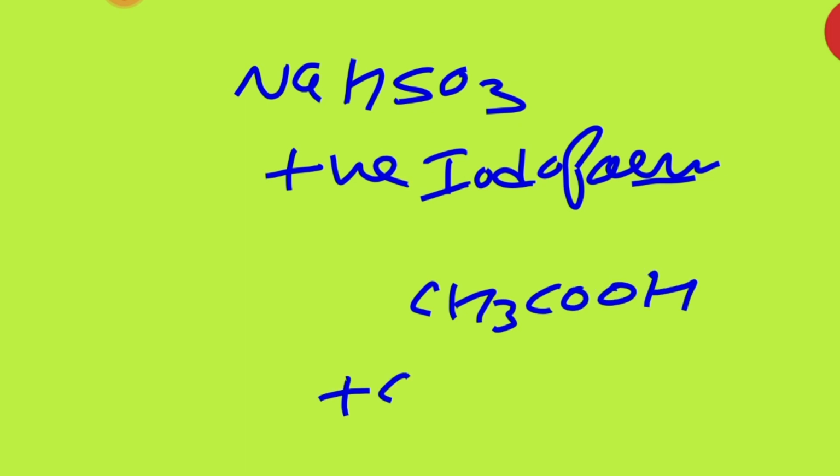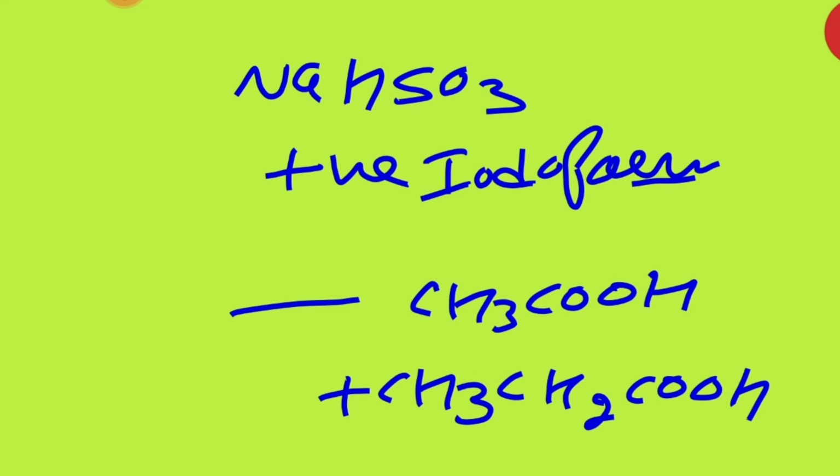See, on vigorous oxidation it will give, they told you, ethanoic acid, CH3COOH, and propanoic acid, CH3CH2COOH. It means what will be the reactant now?